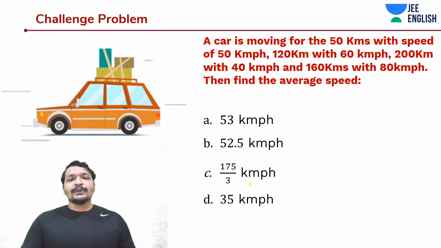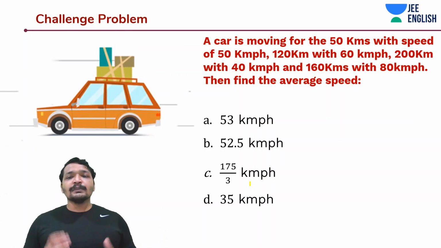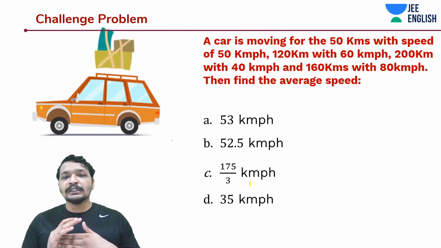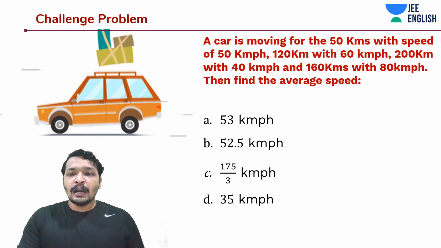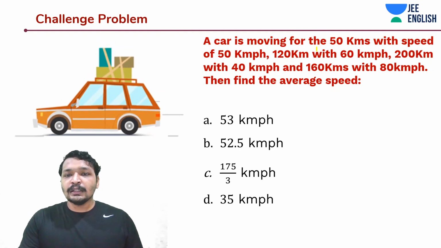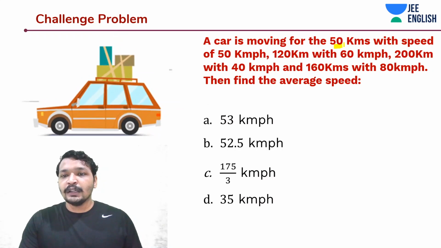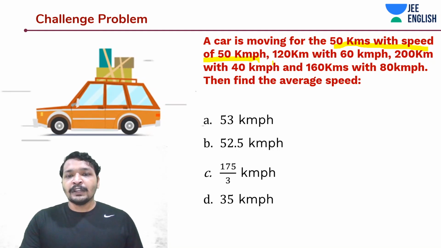And now the next question says, a car is moving for 50 kilometers with a speed of 50 km per hour. So it's saying the car on the left is moving with a speed of 50 kilometers per hour for the first 50 kilometers.